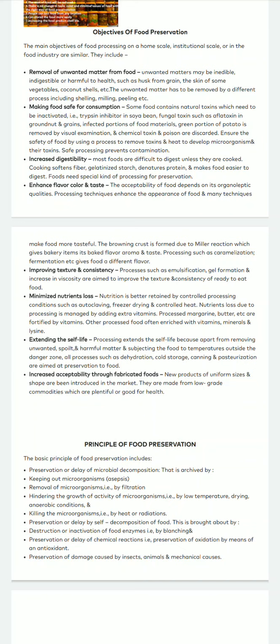So cold storage, dehydration, canning, pasteurization, all these preservation techniques will extend the shelf life of foods. Also, these preservation techniques will remove unwanted or harmful materials by subjecting the food to certain temperatures.